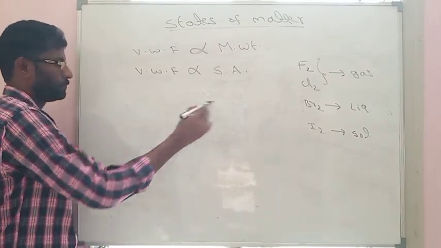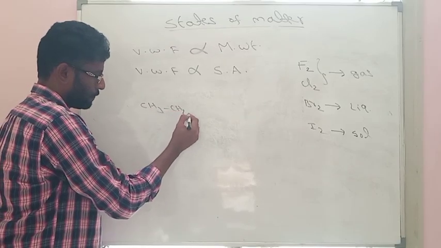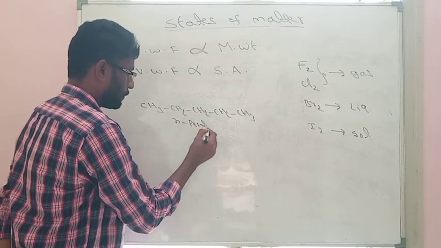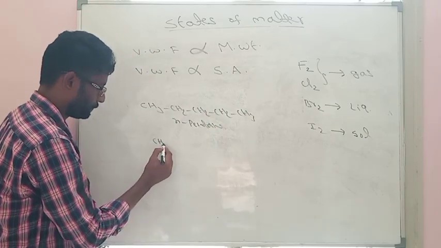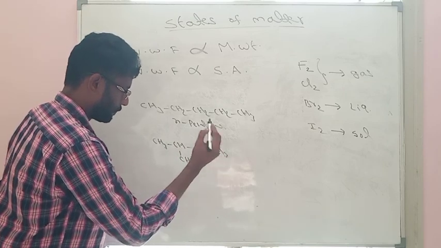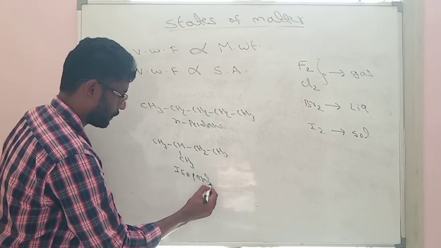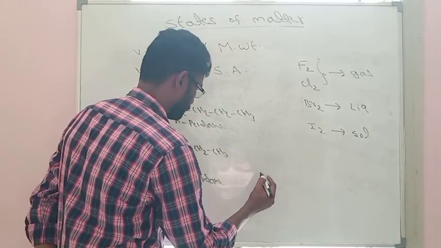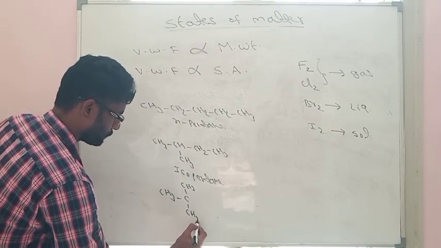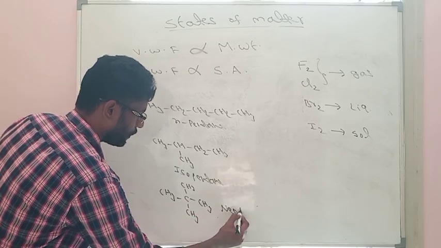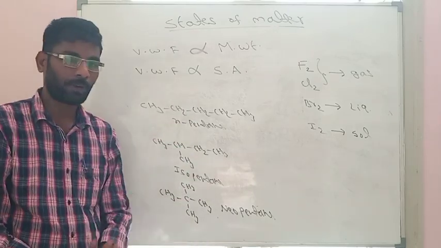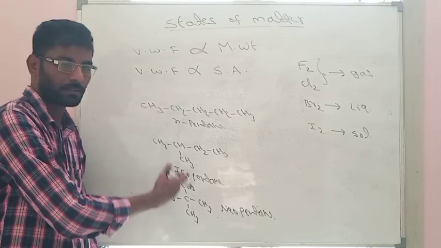For example, if you are taking n-pentane, and this will be isopentane, and this will be neopentane. All these pentanes have the same molecular formula, but the structure is different. All these are called isomers.